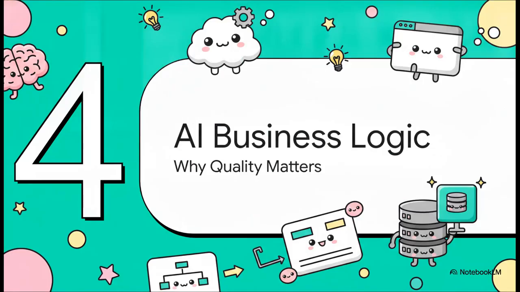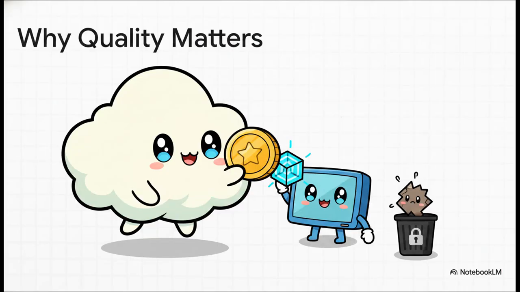Okay, Section 4. The AI business logic and why quality actually matters so much. We need to fully understand the stakes here, guys. AI companies pay millions for high-quality data. It is literally their entire business model. They simply cannot afford to ingest bad data.